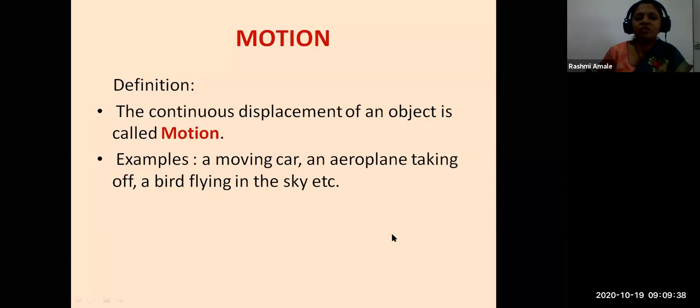Just now we saw different types of motion. In the pictures, we saw all the objects were in motion and the motion was different. Every object was having a different kind of motion. Some objects were going round and round. Some objects were going back and forth, up and down. So let us see the types of motion now, students.